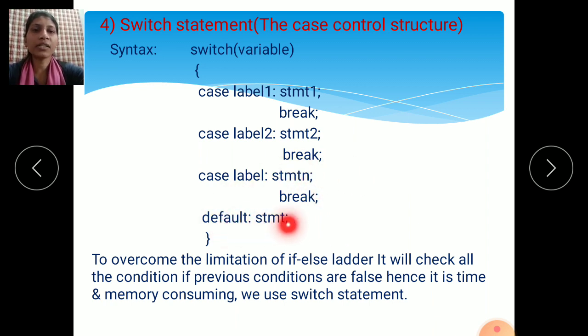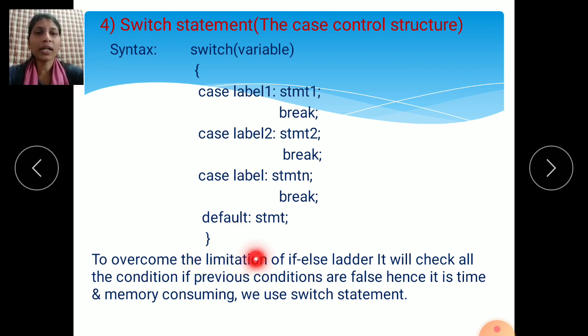Then whatever statements you have written in the default part will execute. If all cases are false, then whatever message you have written in the default part will be displayed on the monitor screen. If any one case is true, the statement written in that case is executed. Like this the switch condition works. Then the execution of the program stops here.